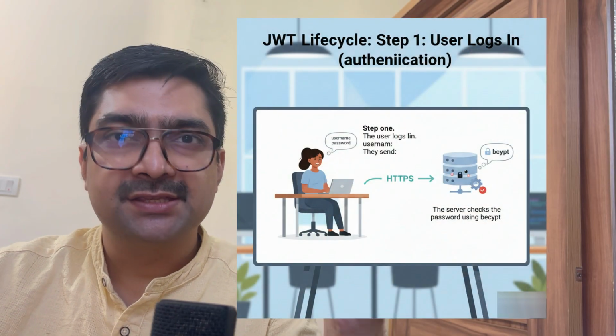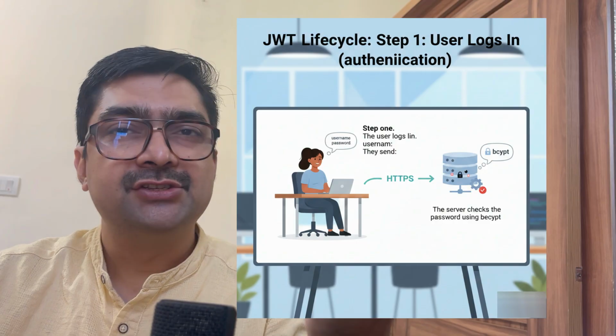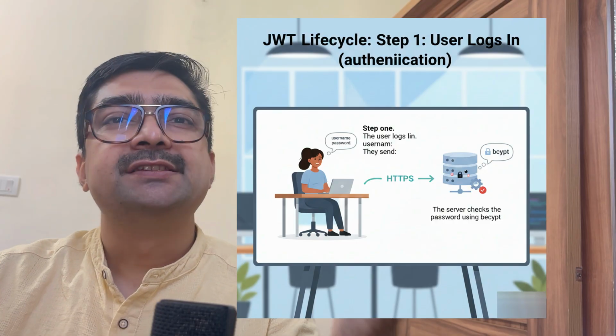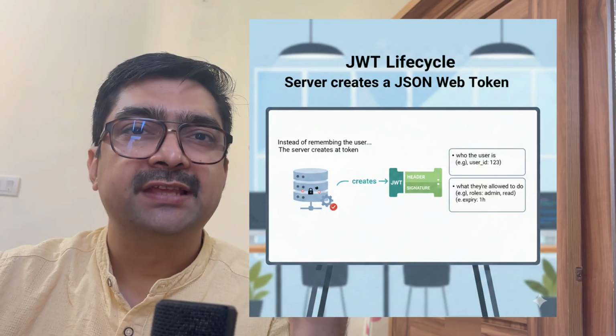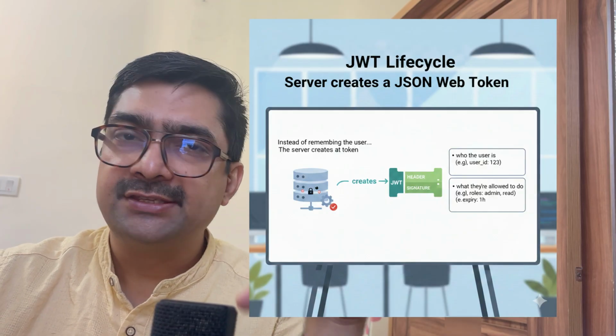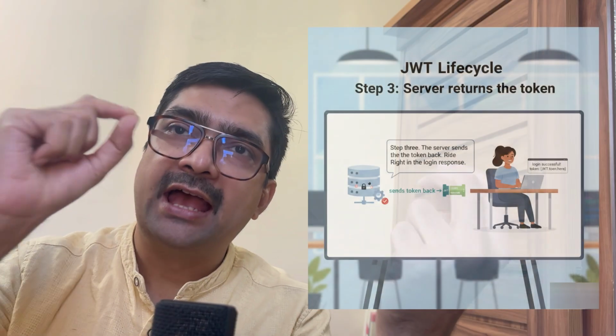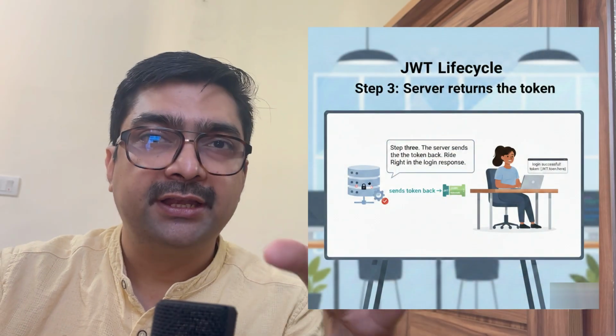So step number one, what happens when a user wants to access a system? They enter their login credentials, their email and password, the server authenticates the user and then creates a token. The token contains who the user is, what roles or accesses they have, and how long this token is valid, the expiry time for the token. So step one, the user logs into the system. Step number two, the server creates the token. Step number three, the token is sent back as part of the response to the login request.